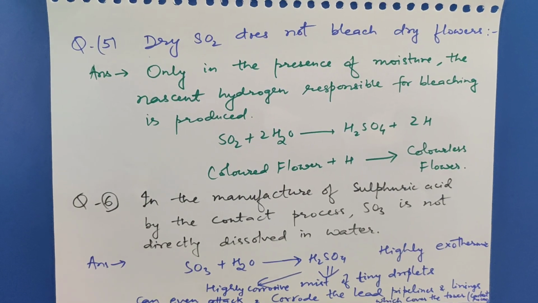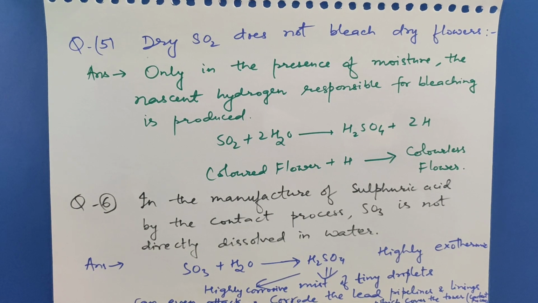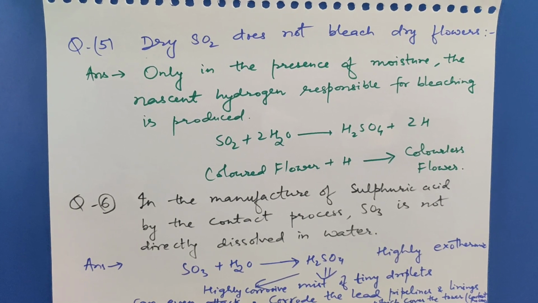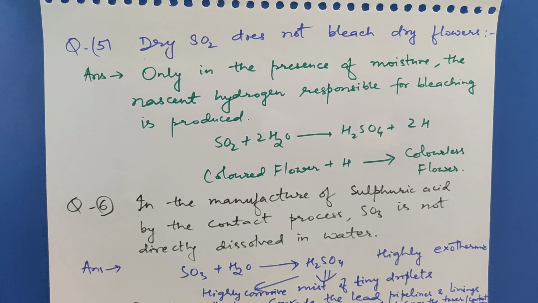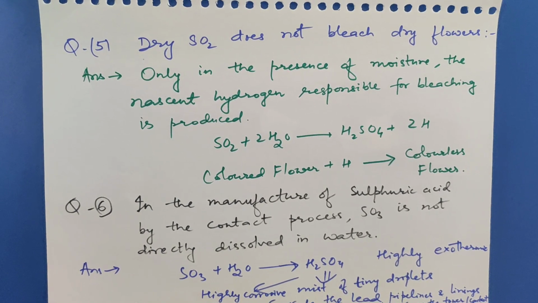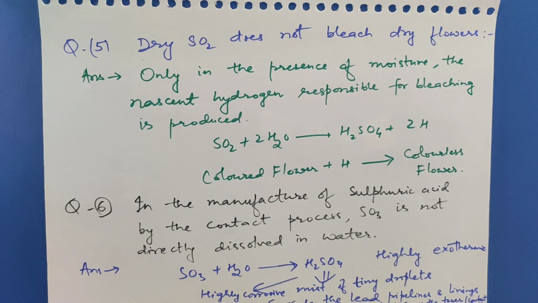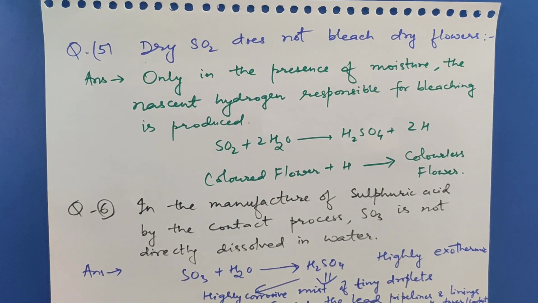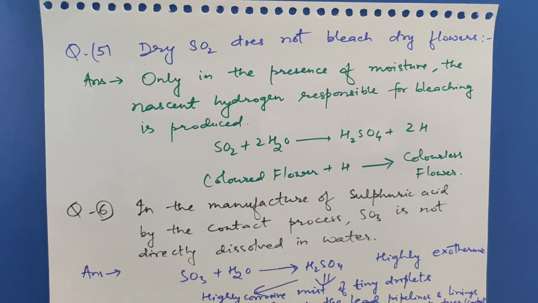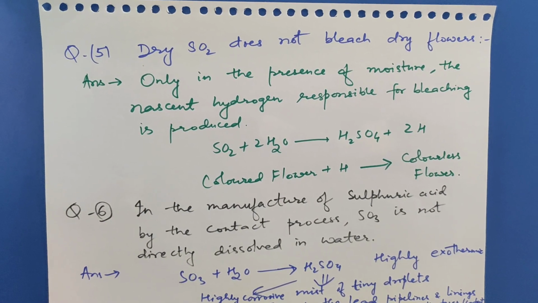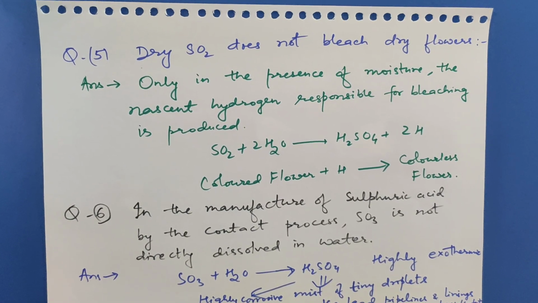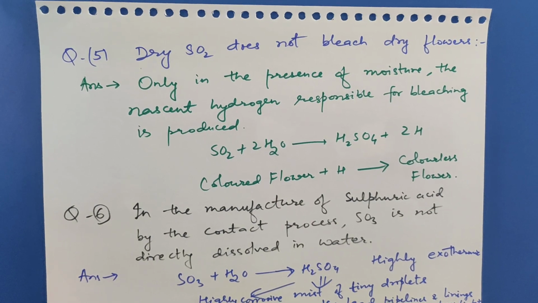Next question, dry sulfur dioxide does not bleach dry flowers. Only in the presence of moisture is the nascent hydrogen responsible for bleaching produced. So sulfur dioxide reacts with water to form sulfuric acid plus nascent hydrogen. This nascent hydrogen is responsible for bleaching. So colored flowers in the presence of nascent hydrogen become colorless flowers. So this is the correct answer.